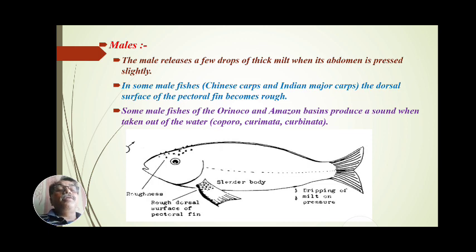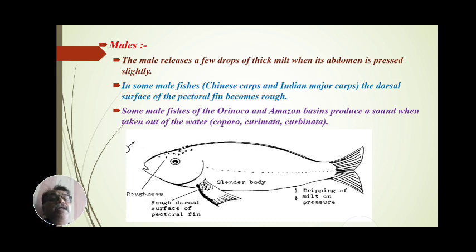These species can produce sound when taken out of water.